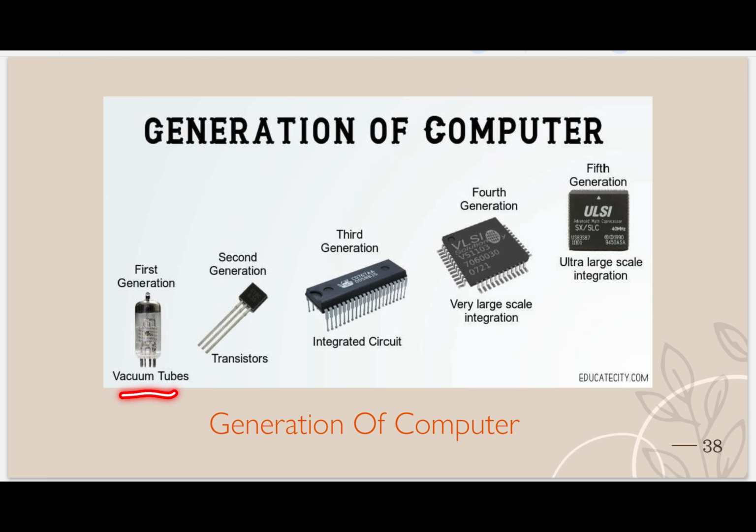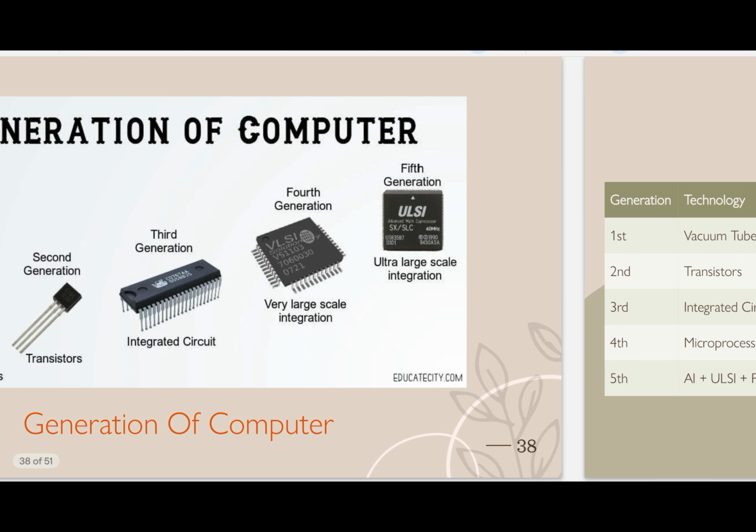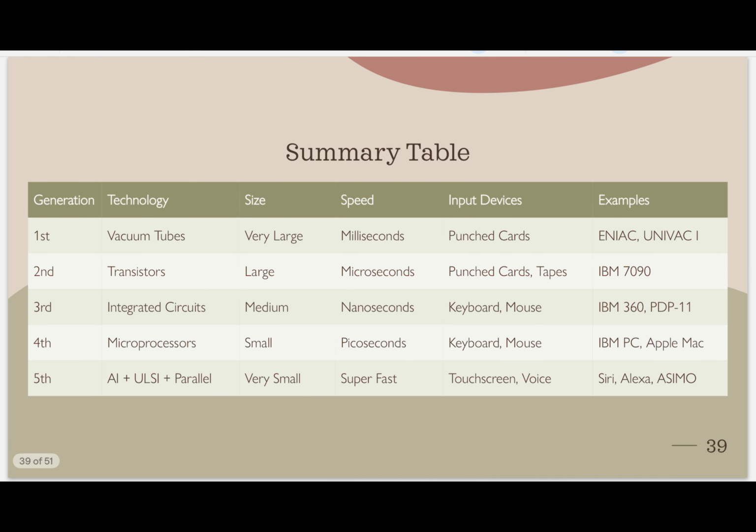In first generation, vacuum tube. Second generation, transistor. Third generation, integrated circuit. Fourth generation, VLSI. Fifth generation, ULSI. They can ask you in exam. See, summary table. Whatever we learn now, I will show you in short period.